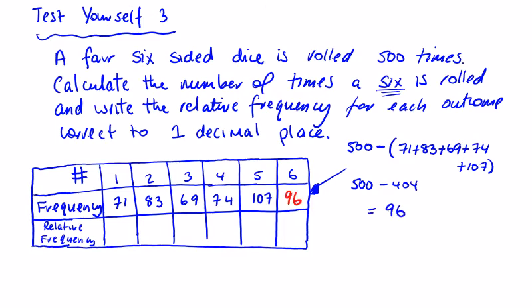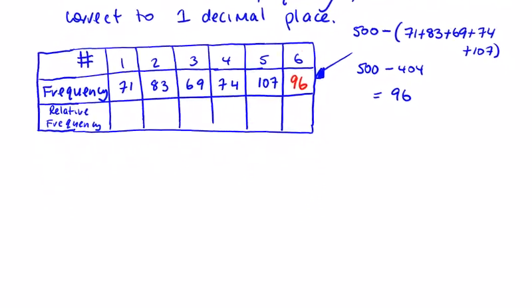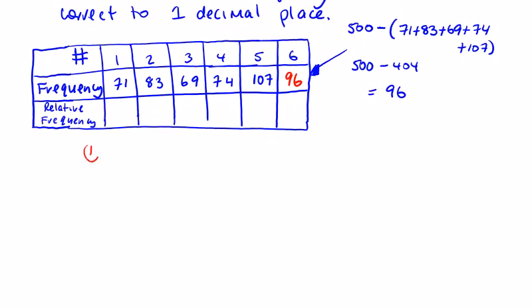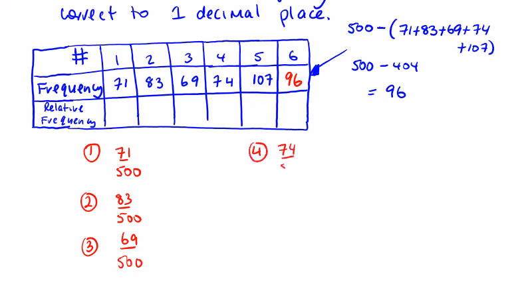Put your 96 in, and now the relative frequency of each, correct to 1 decimal place. So the number 1 is 71 over 500. The number 2 is 83 over 500. The number 3, 69 over 500. The number 4, 74 over 500. The number 5 is 107 over 500. And the number 6 is 96 over 500, and correct to 1 decimal place.